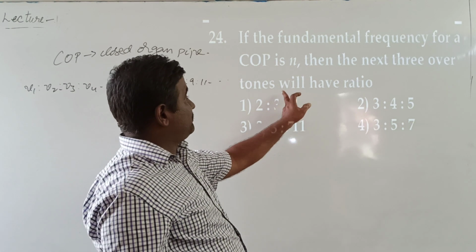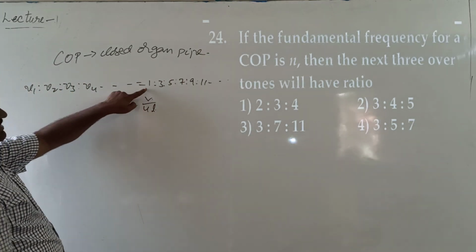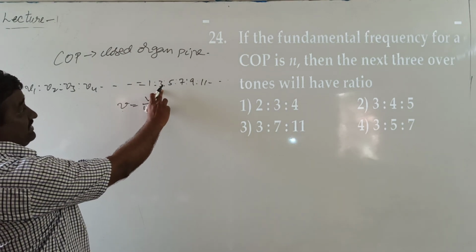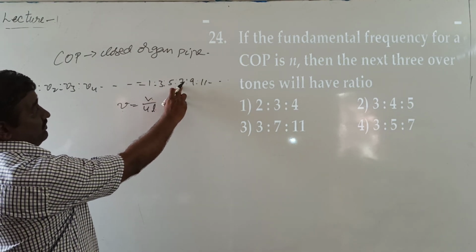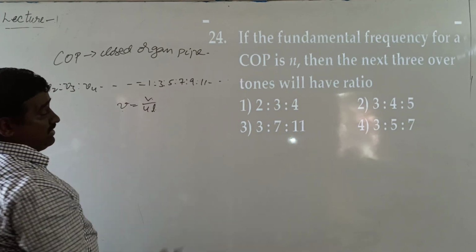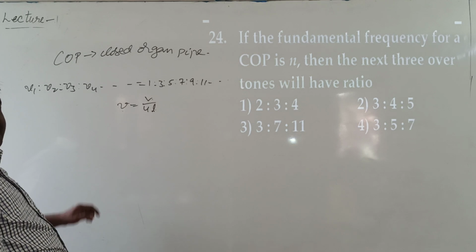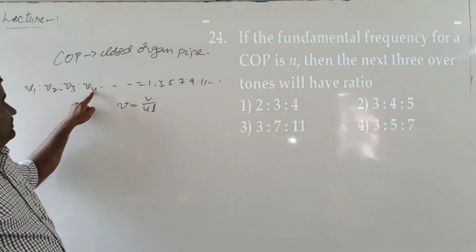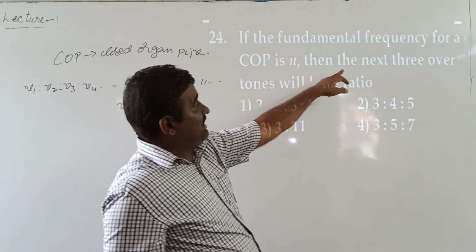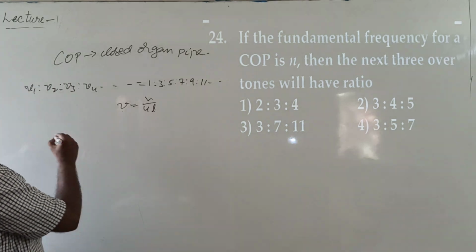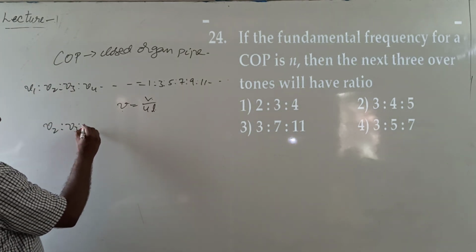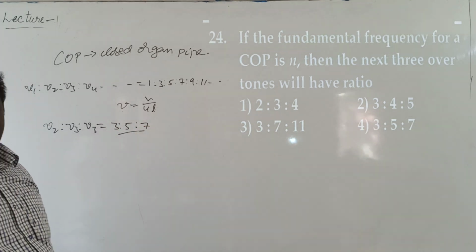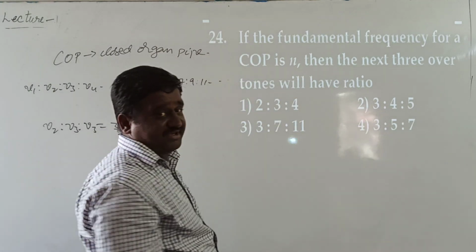Here, the next three overtones will be the ratio. Here, first one represents the fundamental frequency, and second one, second harmonic 3, third harmonic 5, fourth harmonic 7, like this and so on. Here, second harmonic is taken as first overtone, third harmonic is taken as second overtone, fourth harmonic is taken as third overtone. Then the next three overtones ratio mu2 is to mu3 is to mu4 is equal to 3 is to 5 is to 7. The fourth option is correct.